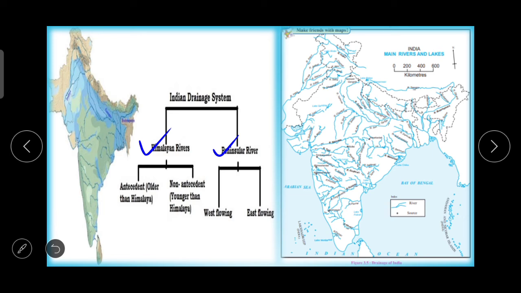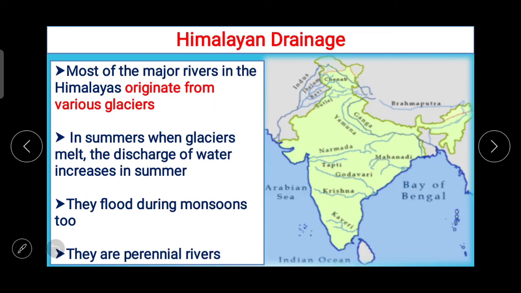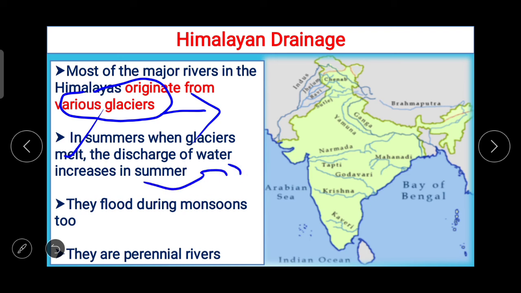This map figure 3.5 is given in our textbook about the drainage of India. So the most of the major rivers in the Himalayas originate from various glaciers, and as it originates from glaciers in summer, when glaciers melt due to high temperature, the discharge of water increases in summer, and because of that they flood during monsoons too.